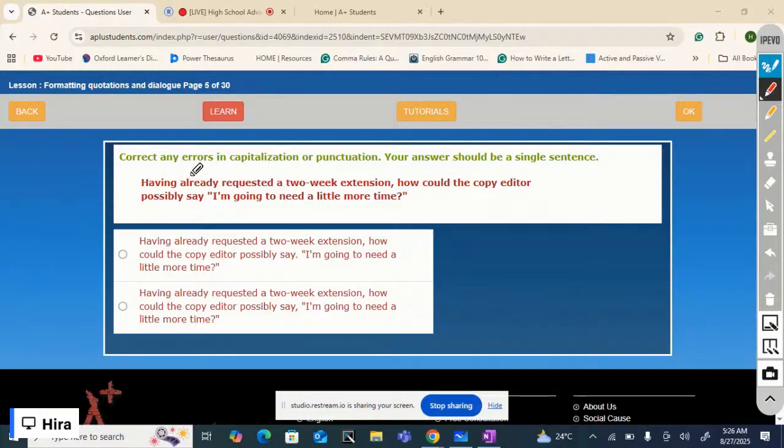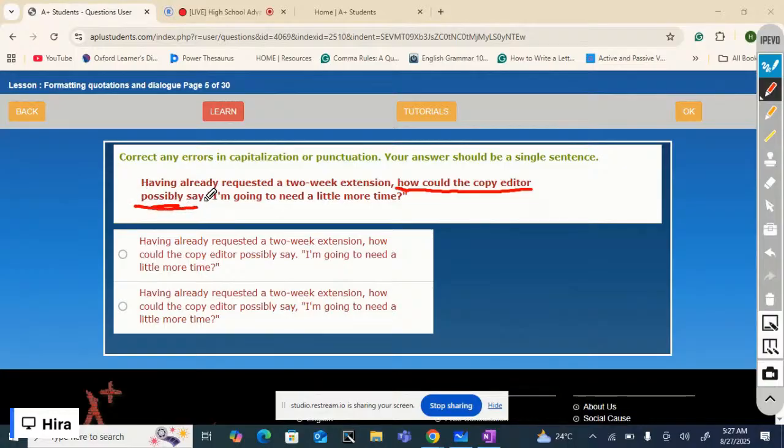Now I told you that if the quotation is not a question, you know, if the sentence already has a question like this one, having already requested a 2 week extension, how could the copy editor probably say?